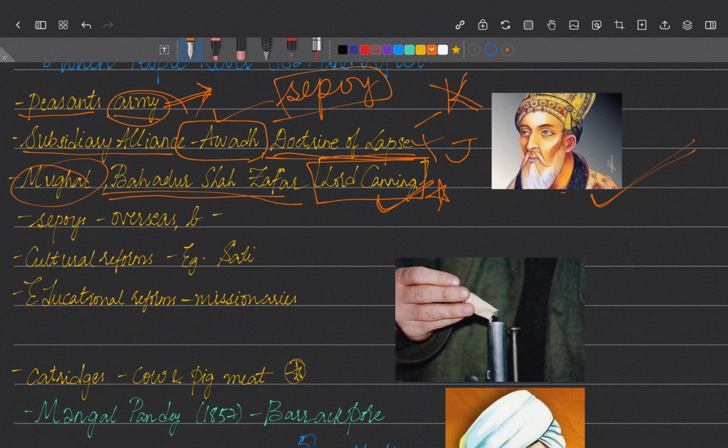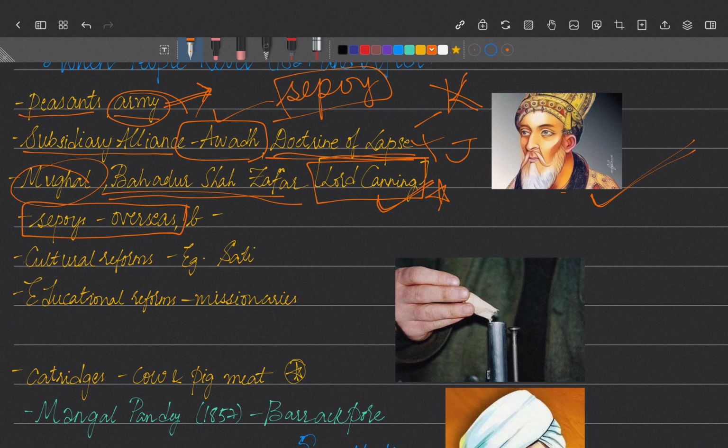But these sepoys were ordered to go overseas for wars. Whatever wars Britain fought, they used to send these sepoys, and for that they had to cross the seas and go to other countries. They had a belief that they should not cross the sea, but they were being sent overseas. So that was a religious belief that they would lose their religion and caste. This came into conflict.